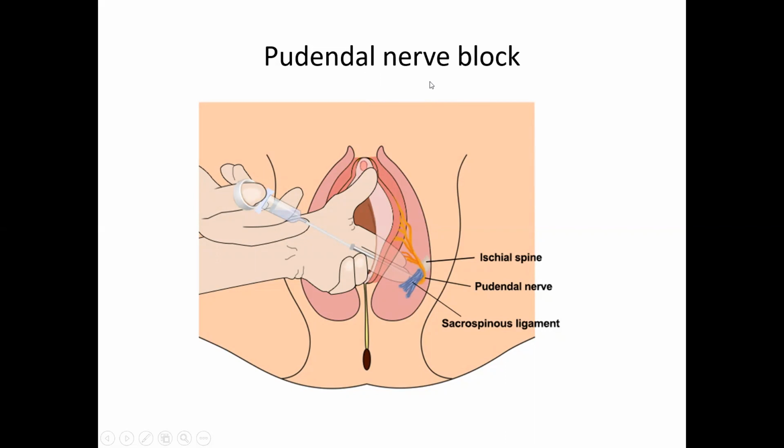Point to be remembered is that the abdominal muscles and the pelvic floor muscles are not paralyzed by pudendal nerve block, because they are supplied by sacral plexus in the pelvis, and the abdominal wall is supplied by lumbar plexus. So the contraction will not be affected, but only the pain of the baby's head passing out to the vaginal opening will be decreased. So painless labor is the reason why one often does pudendal nerve block.